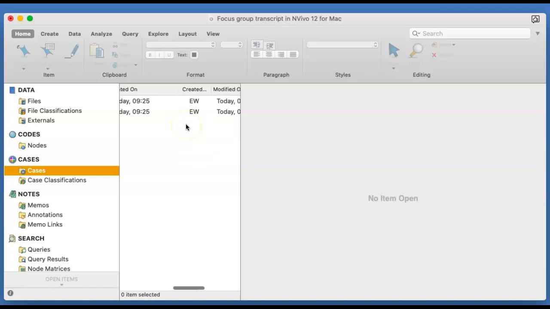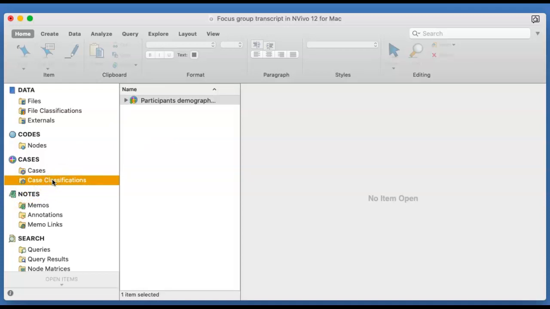So I'm sliding so you can see that Maria and Daniel are already auto-coded, and the number of times they spoke is registered here, and I've just done it this morning. When we also look at the classification, remember I created participant demographics, and that is here, and of course we know that they're in, but I have not really set up any classification for them yet.